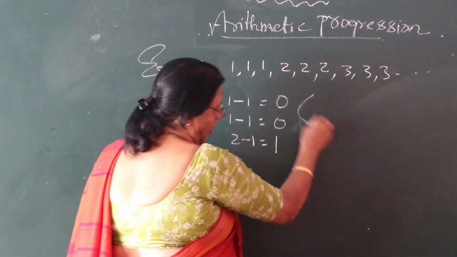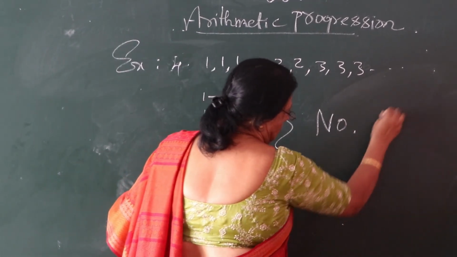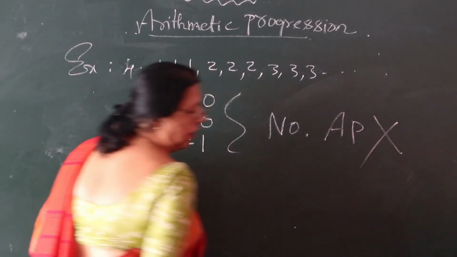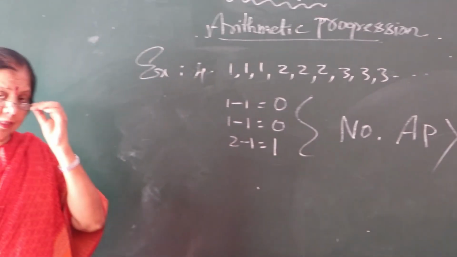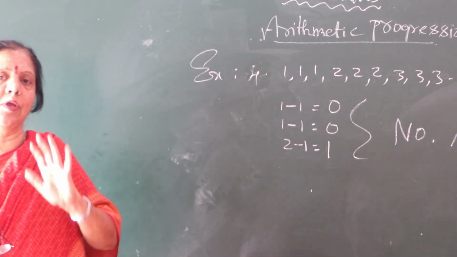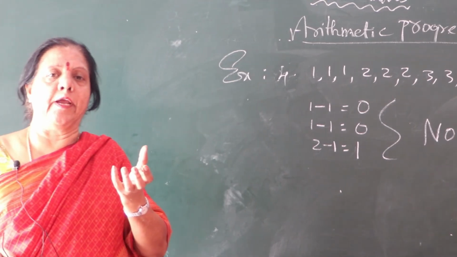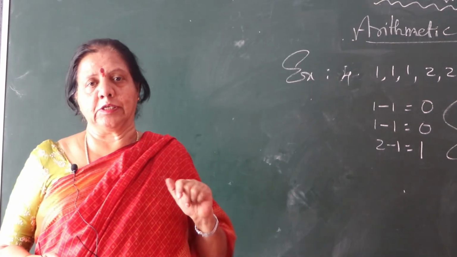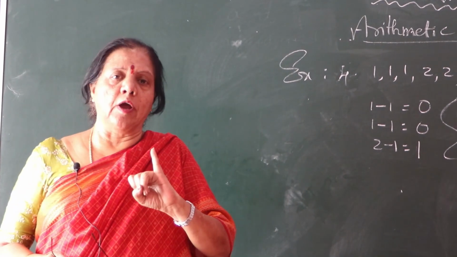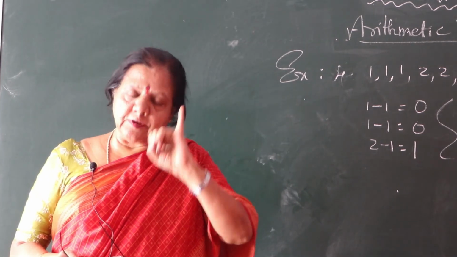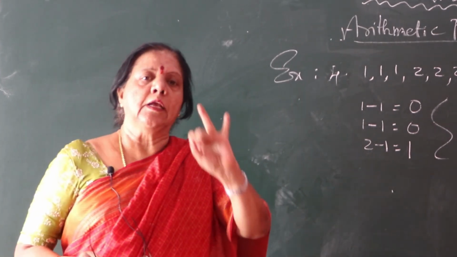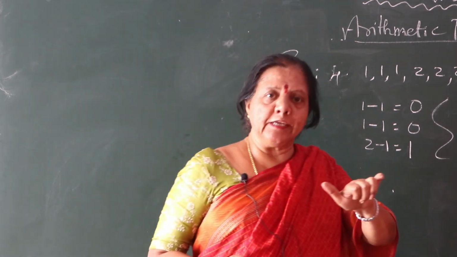No. So, not an arithmetic progression. So this is the pakka information I am giving you, how to verify arithmetic progression.